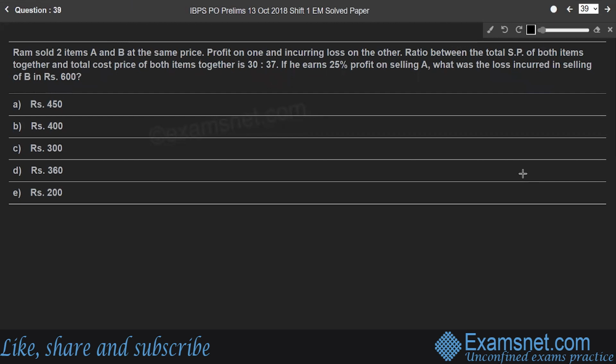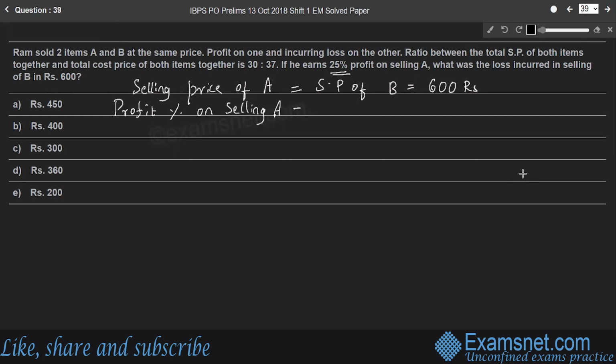Selling price of A is equal to selling price of B, which is 600 rupees. Profit percentage on selling A is 25%. So, let us find the cost price of A.